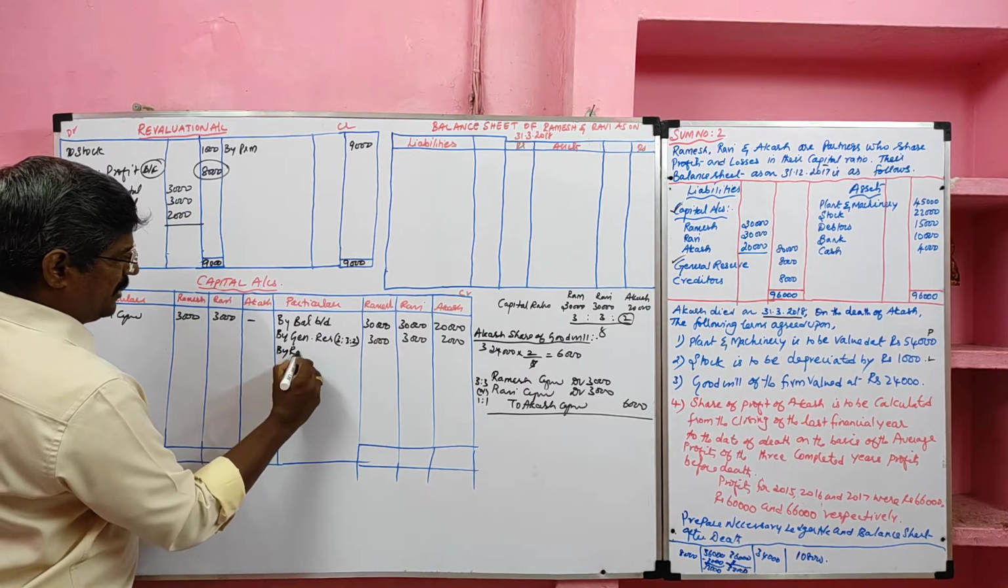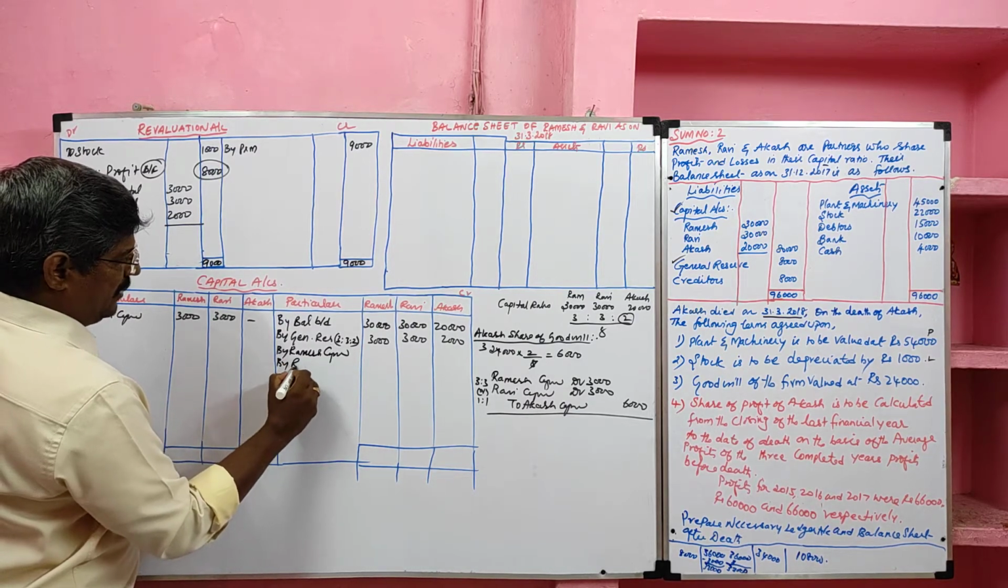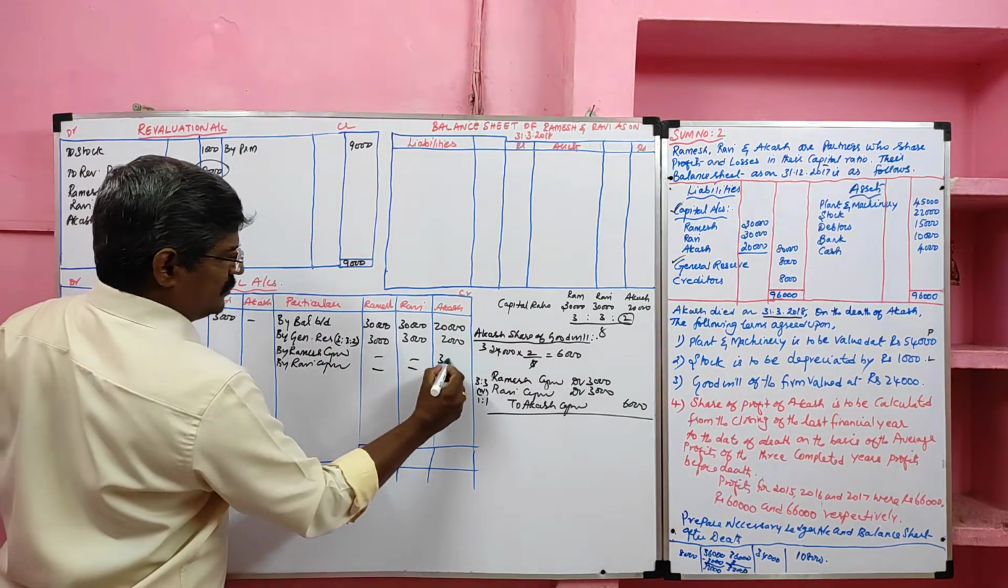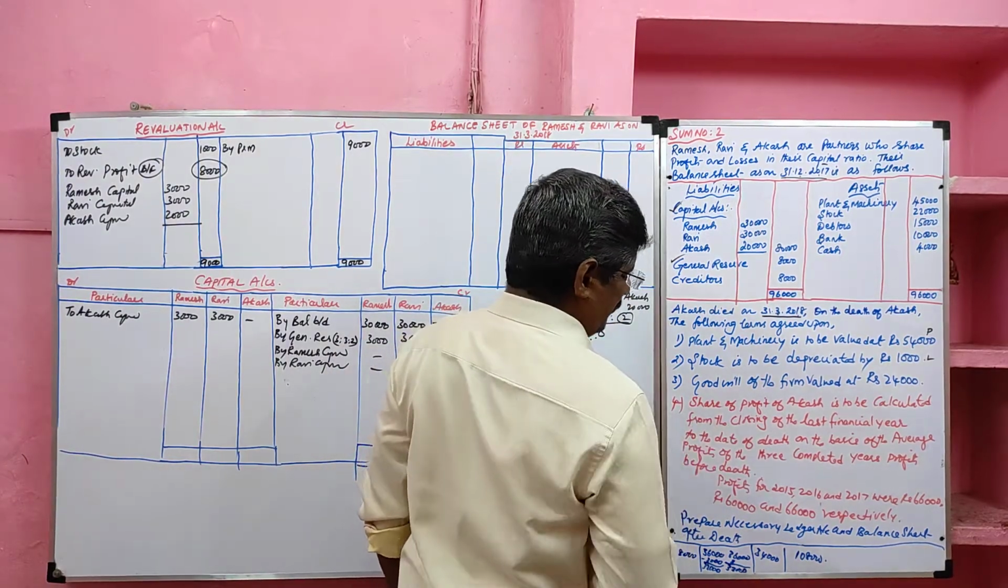By Ramesh capital, by Ravi capital, goes to Akash 3,000, 3,000. See the fourth adjustment, very important.